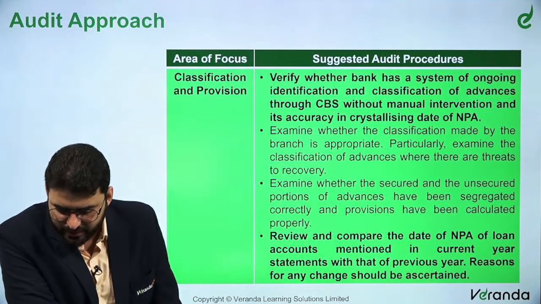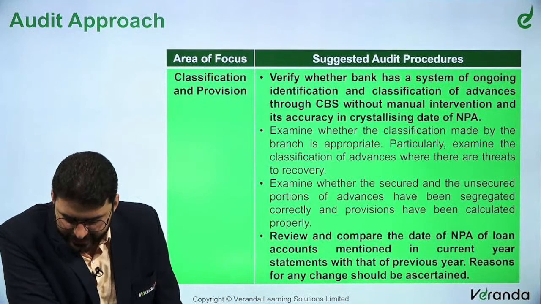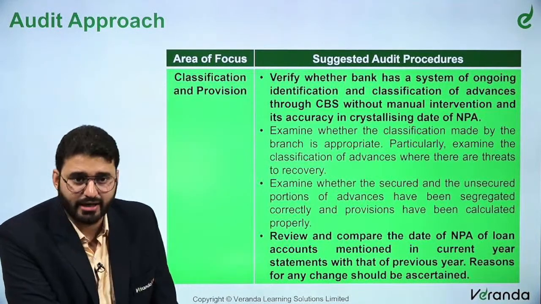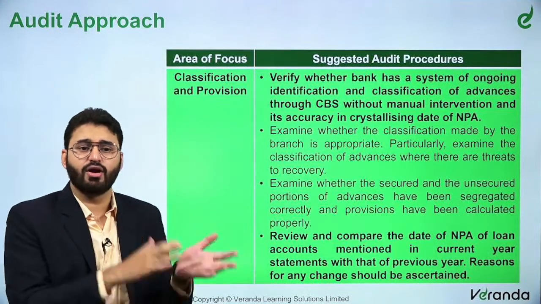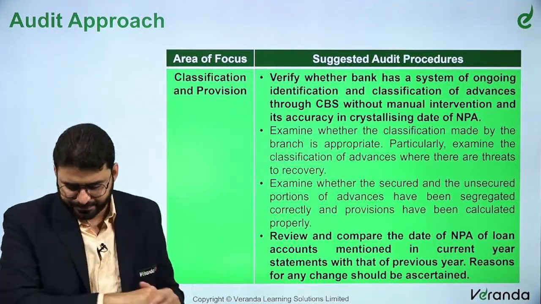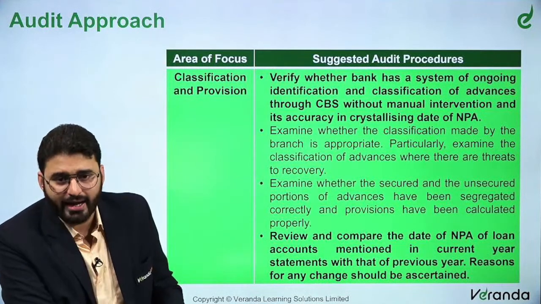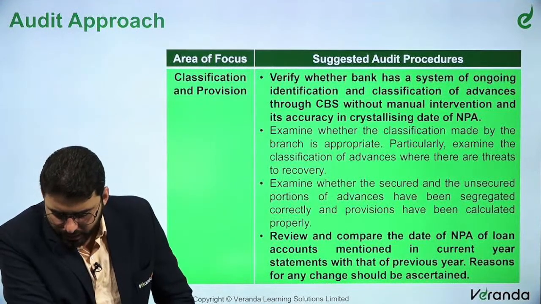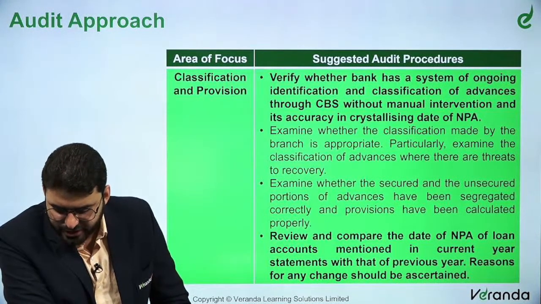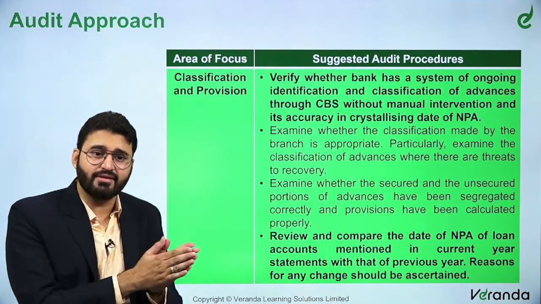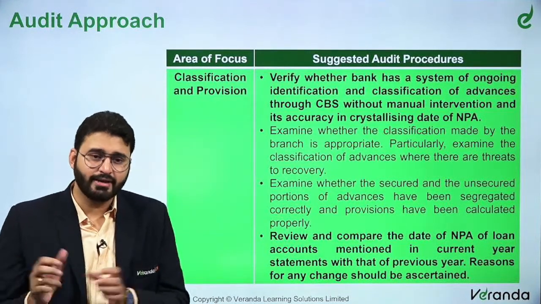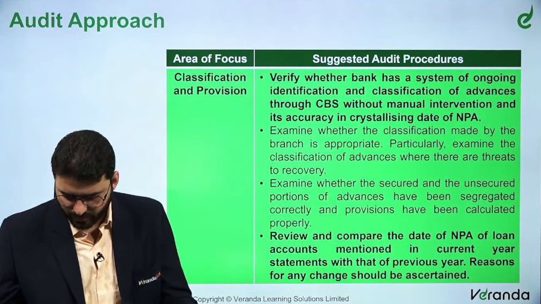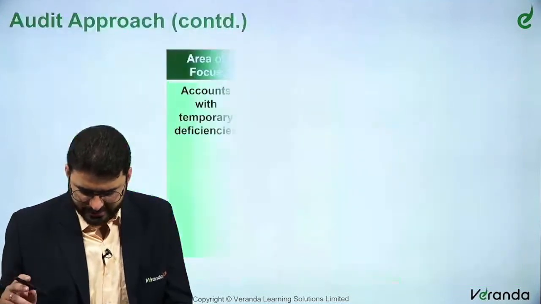Examine whether the secured and unsecured portion of advances have been segregated correctly and the provisions have been calculated properly, because your NPA provisioning is completely based upon secured and unsecured, at least at the early stage. Review and compare date of NPA of loan accounts mentioned in the current year statements with that of the previous year. Reasons for any change should be ascertained. Now, once classified as NPA, you've got the recovery, now you're making it standard. That also you need to check, right? So that is on this.